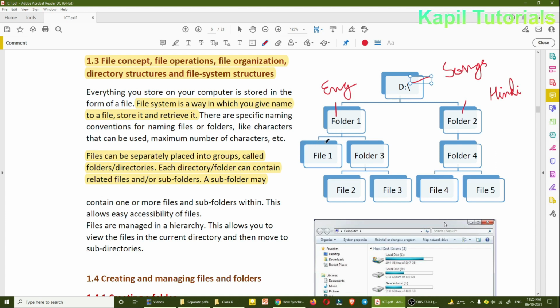In subfolders you may give different names for different artists. This is artist A, this is artist B, different folders. And in Hindi also, suppose you are giving old songs, and here artist A, artist B. The same way here also, you can make folders and subfolders, and under subfolders you can make the file.